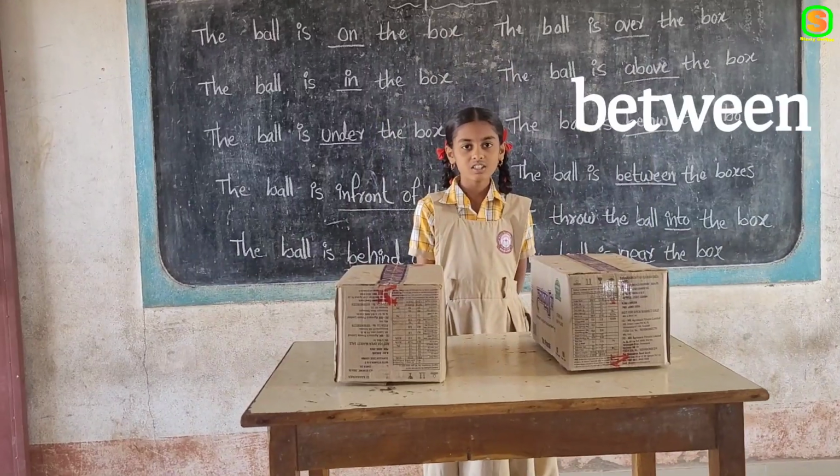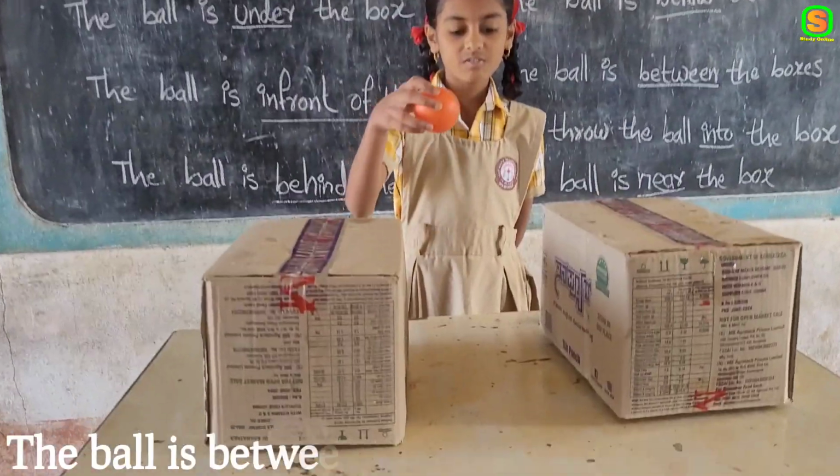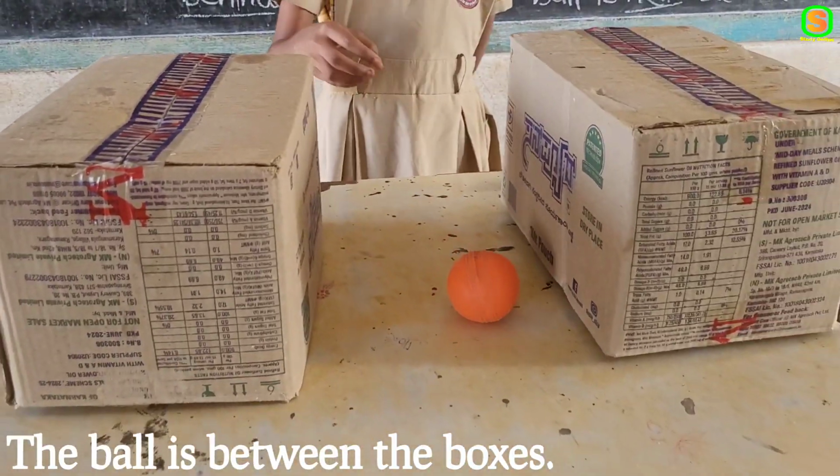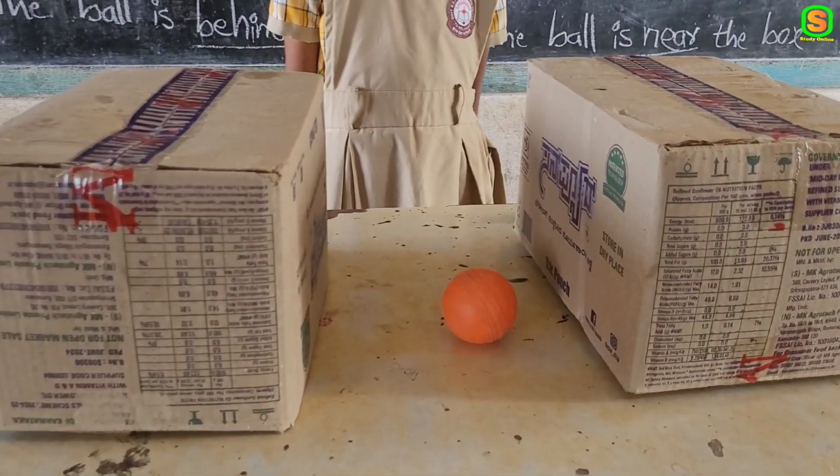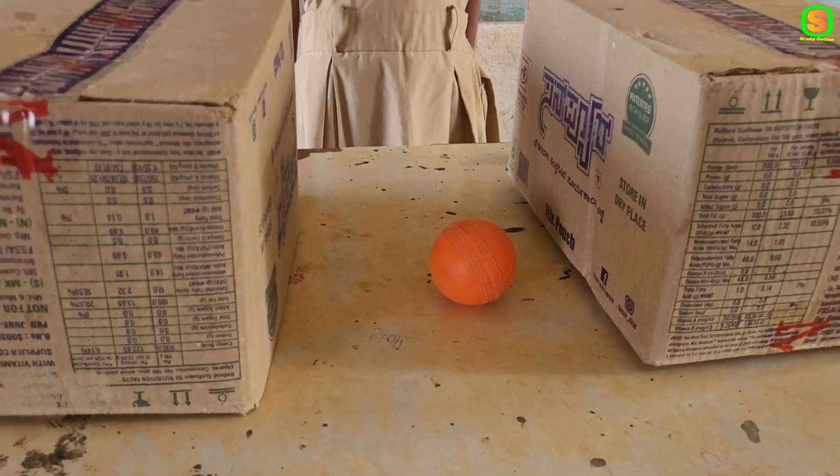The next preposition is between. The ball is between the boxes. Okay, the ball is between the boxes. Here are these two boxes and the placement of the ball is in between the boxes.